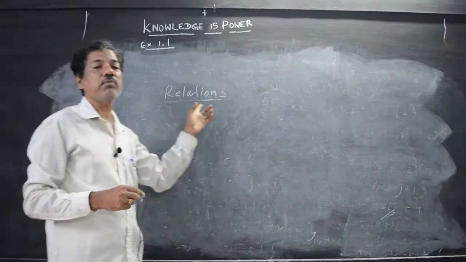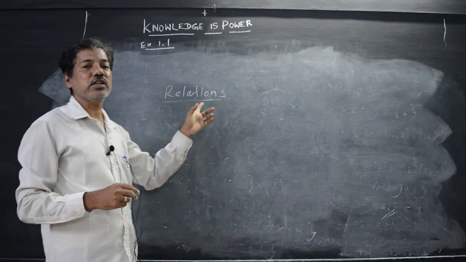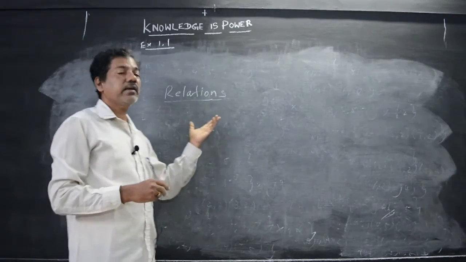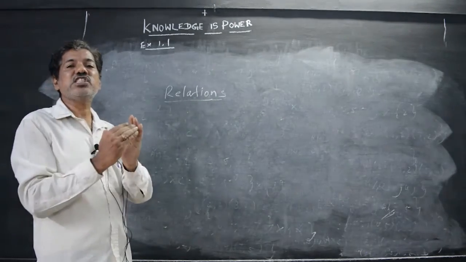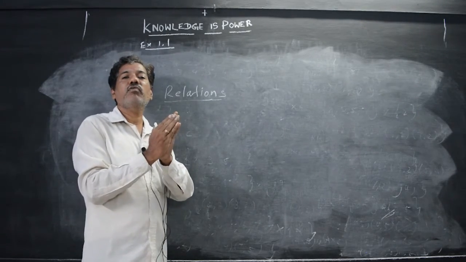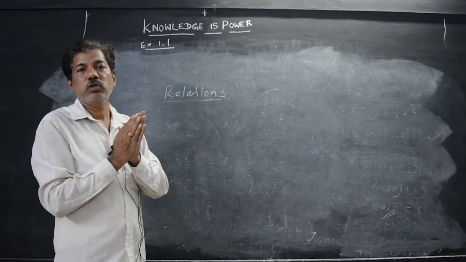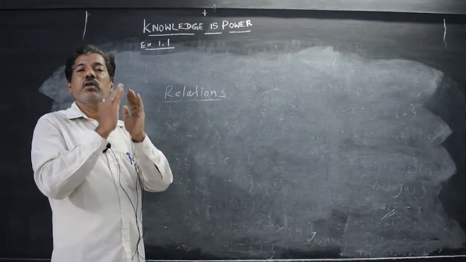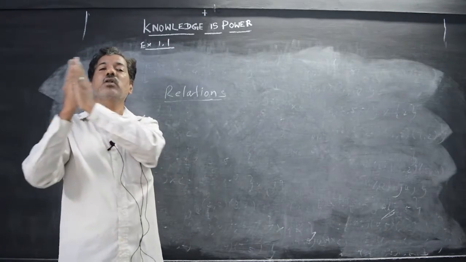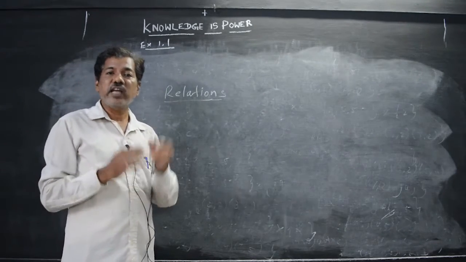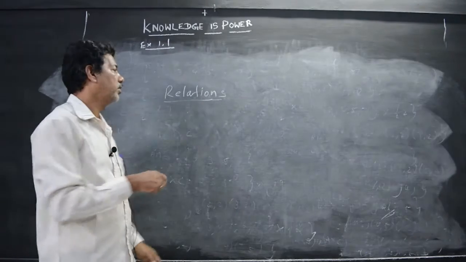Like that we can tell some information about that relation. Suppose we can tell that Chennai is the capital of Tamil Nadu. At that time, Chennai is related to Tamil Nadu. There are some relations like that.